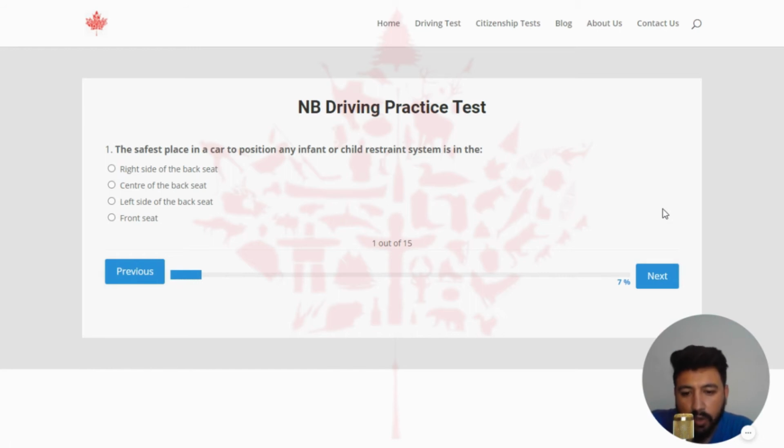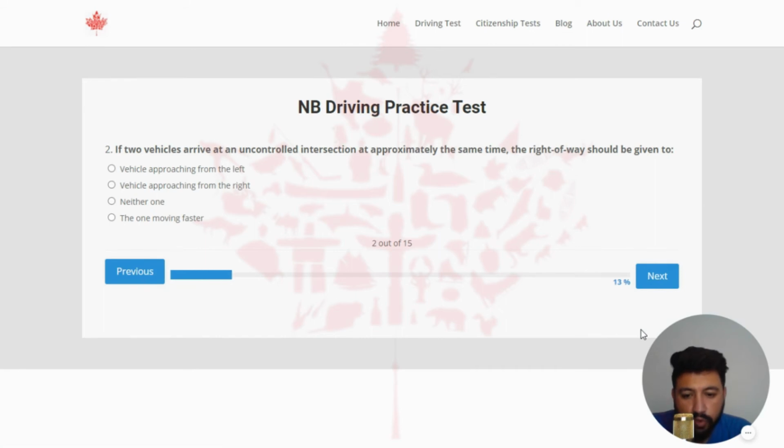Here we go. The first question of quiz number 7 is, the safest place in a car to position any infant or child restraint system is in the right answer is center of the back seat. So I'm going to select the second option. Next. If two vehicles arrive at an uncontrolled intersection at approximately the same time the right of way should be given to? The right answer of this question is vehicle approaching from the right. So I'm going to select the second option.